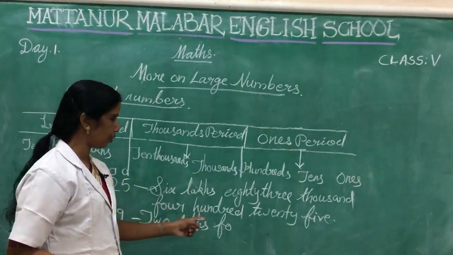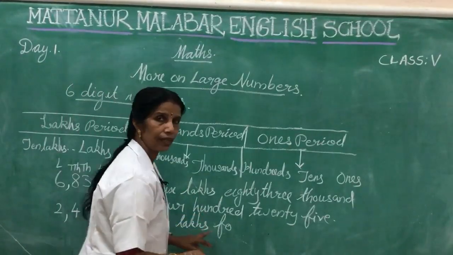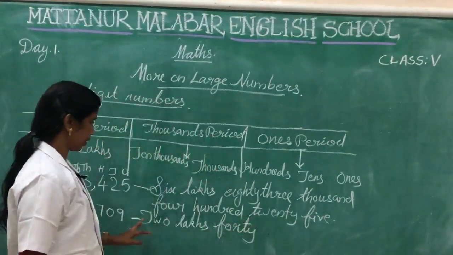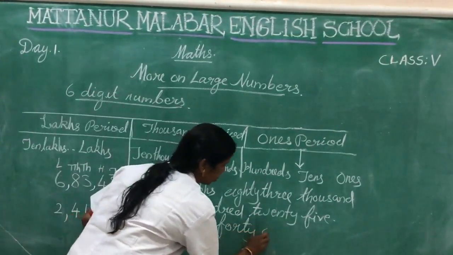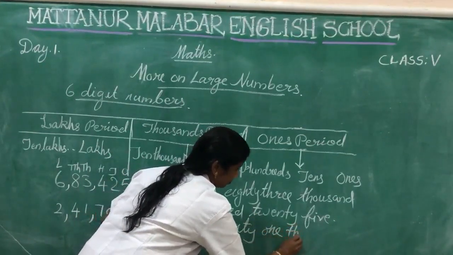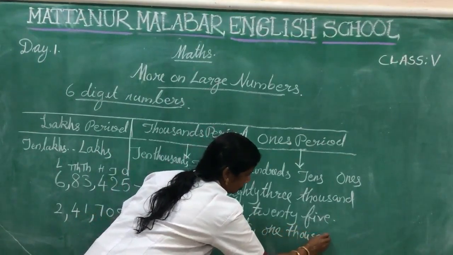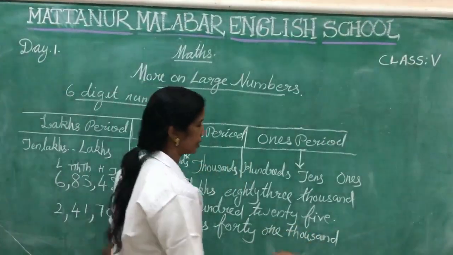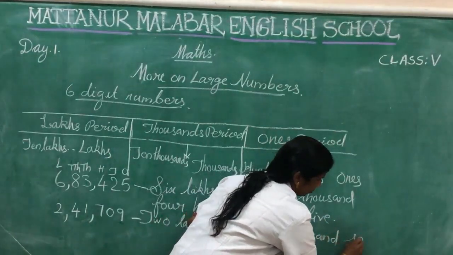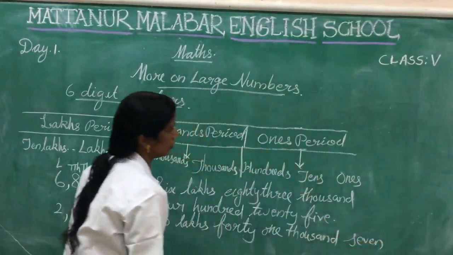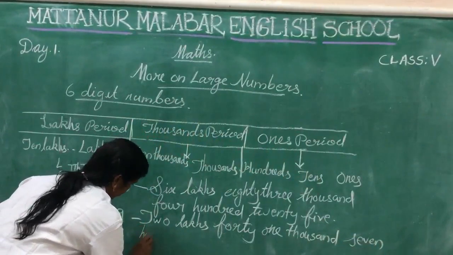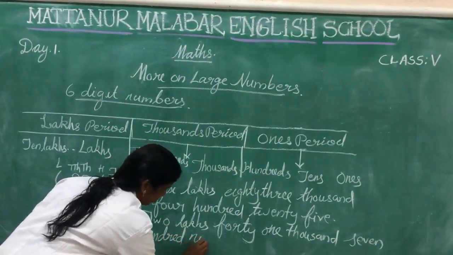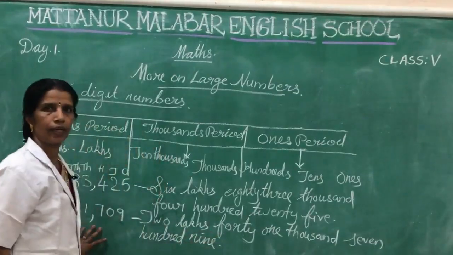F-O-U-R is for four, but 40 means F-O-R-T-Y. 2,41,000. How many ones are here? 709. Okay, all of you understood?